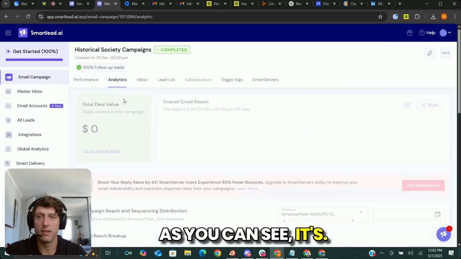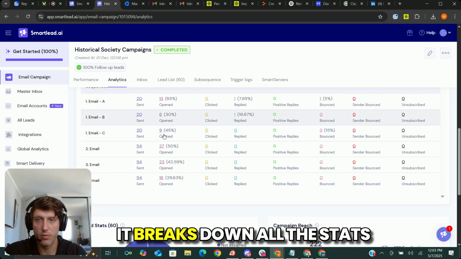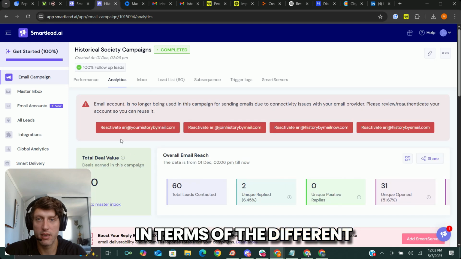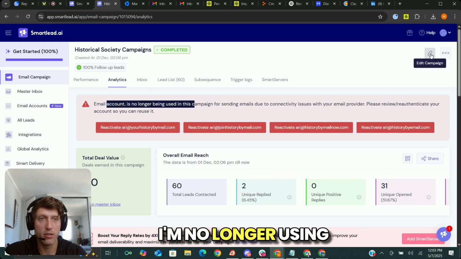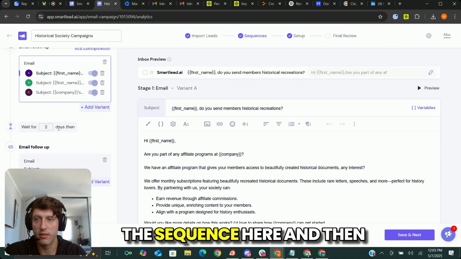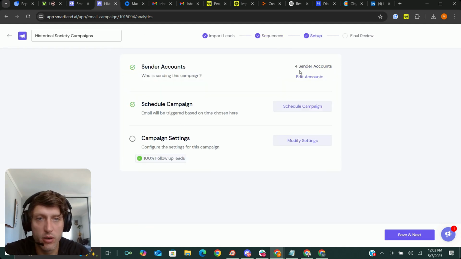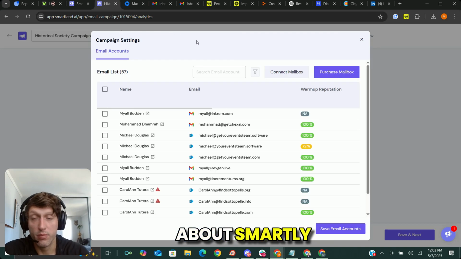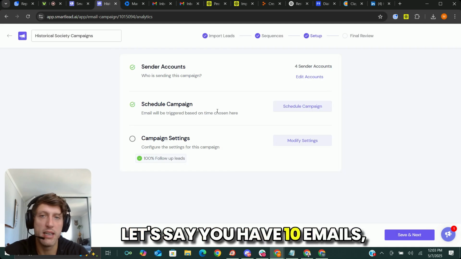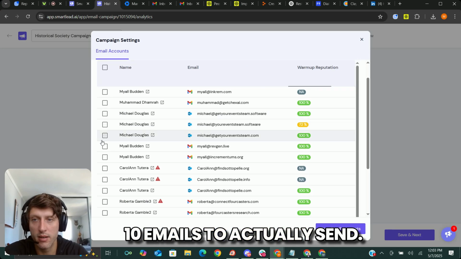As you can see, it's giving me stats. It breaks down all the stats in terms of the different A/B testing you did. I'm no longer using this campaign, but as you can see, we set up the sequence here, and then the next step is setup, right? So here's what's good about Smartlead and a great feature. You can actually choose multiple, let's say you have 10 emails. You can choose all 10 emails to actually send.